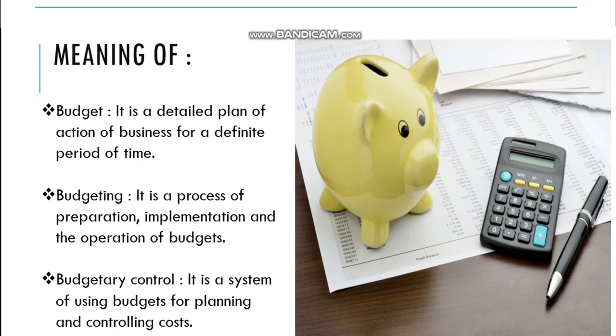Budgetary control, whereas, is a system of using these prepared budgets for planning and controlling cost. It is a system which prepares these budgets, coordinates departments and establishes responsibility, comparing the actual performance with the budgeted and acting on the result for achieving all the firm's goals and profitability.